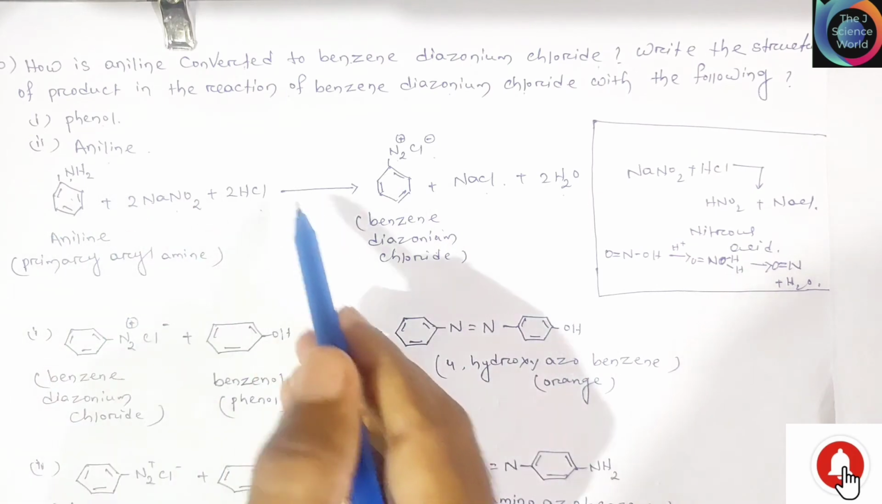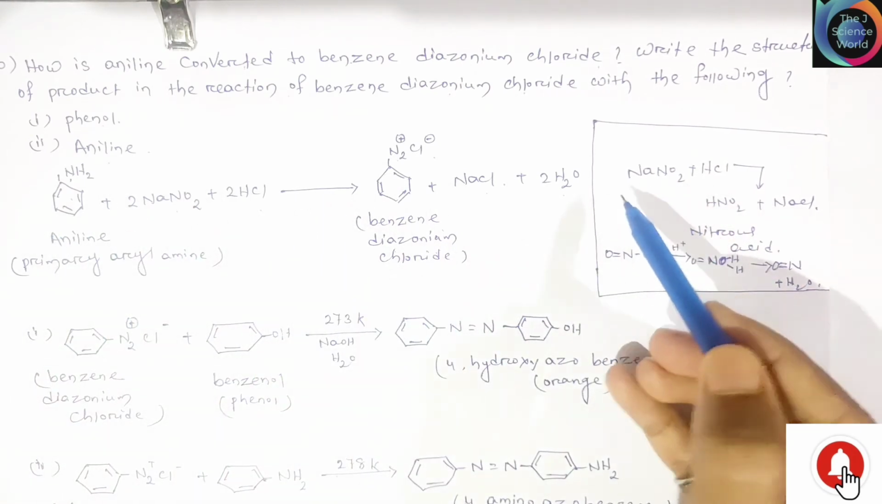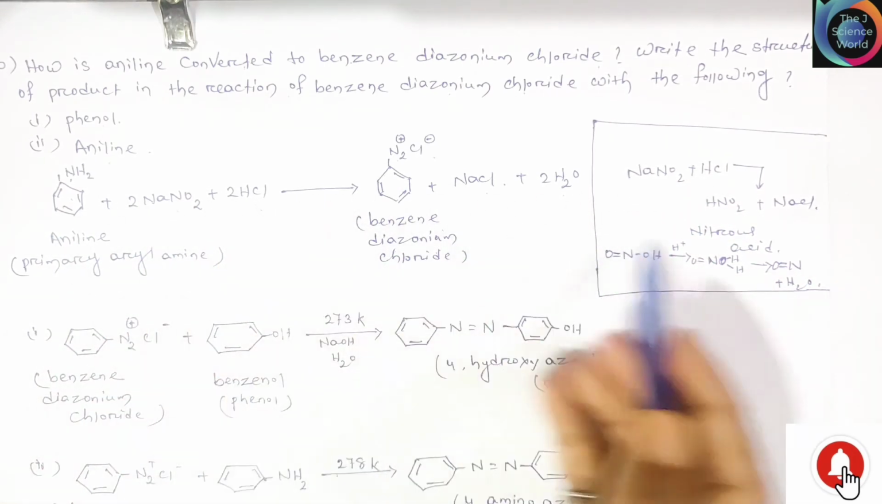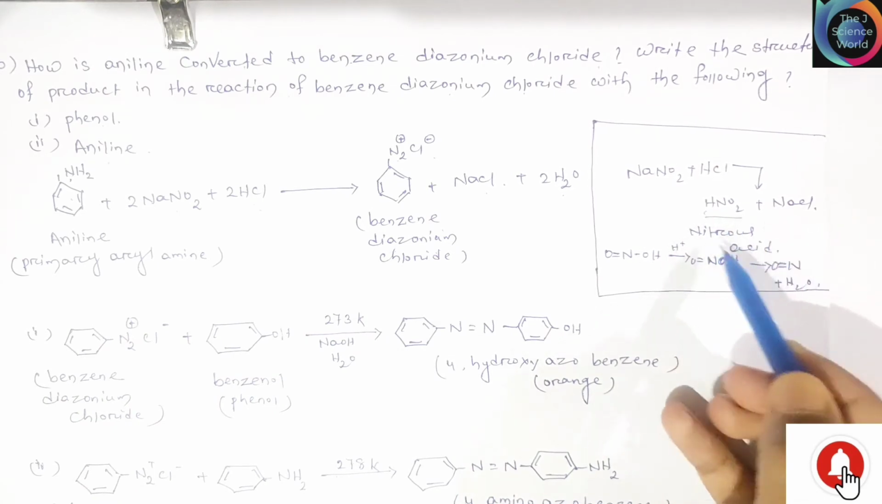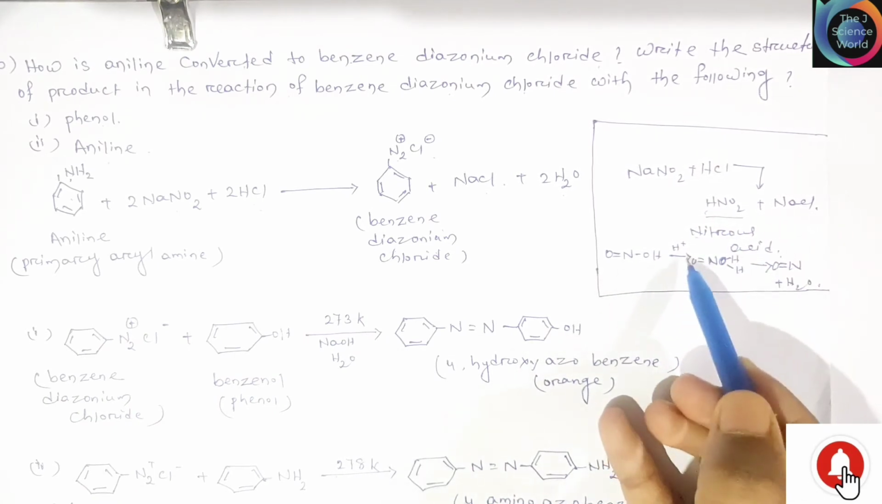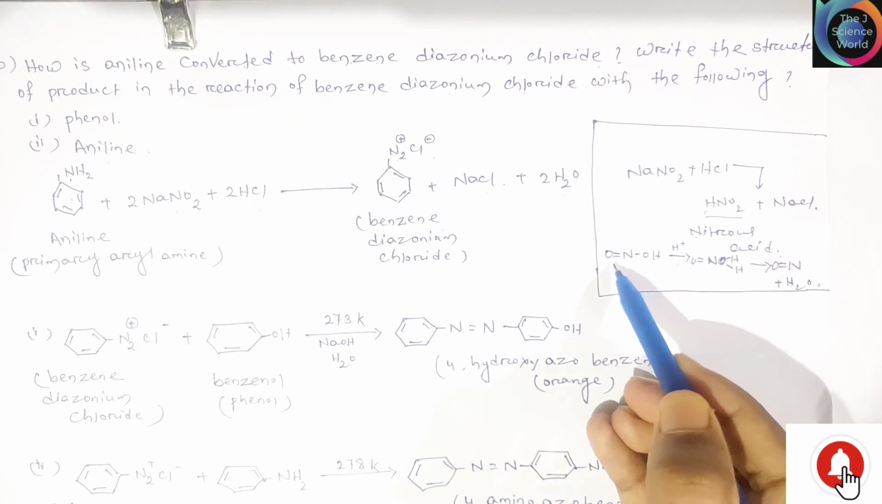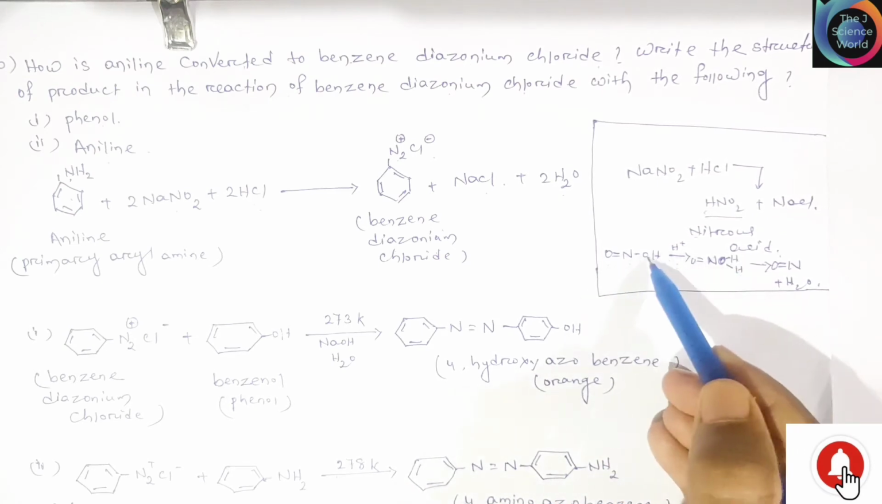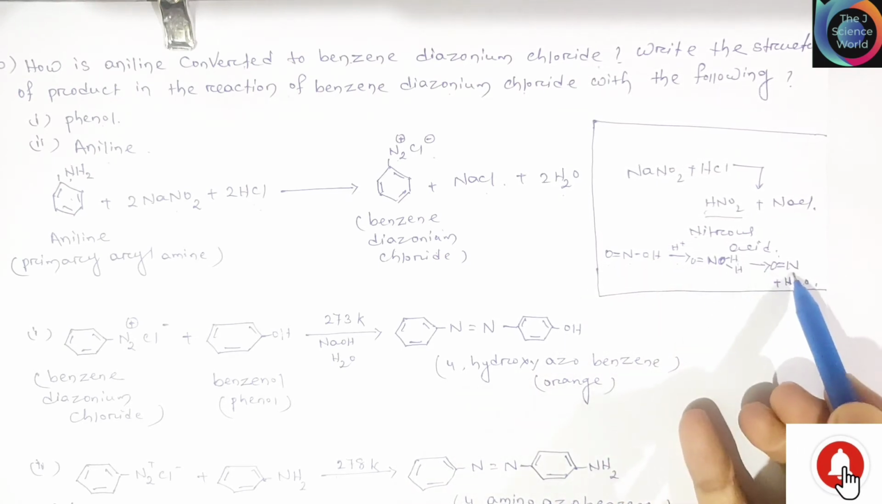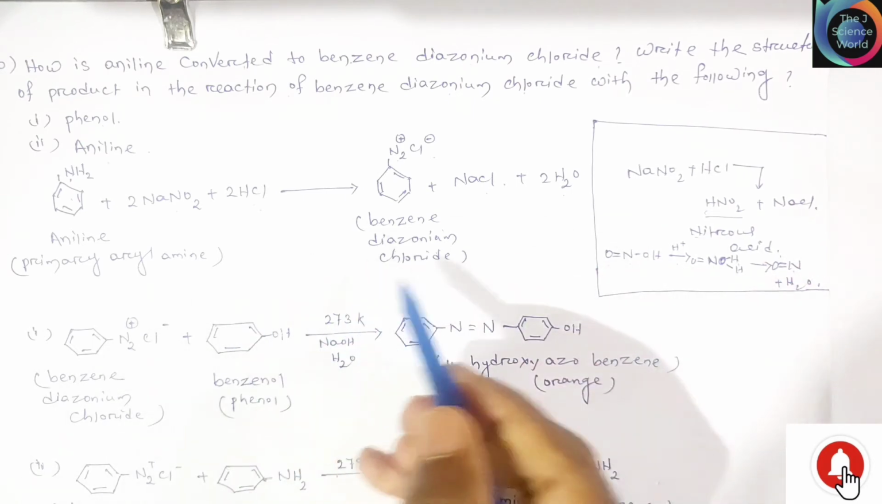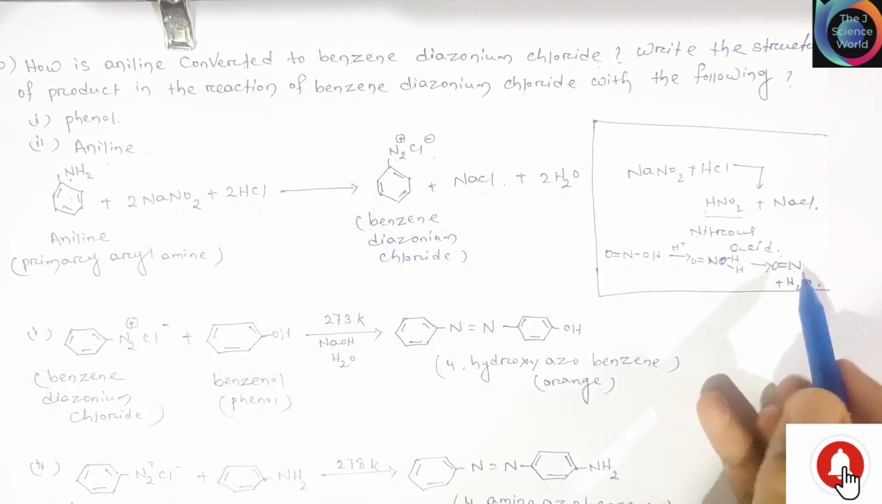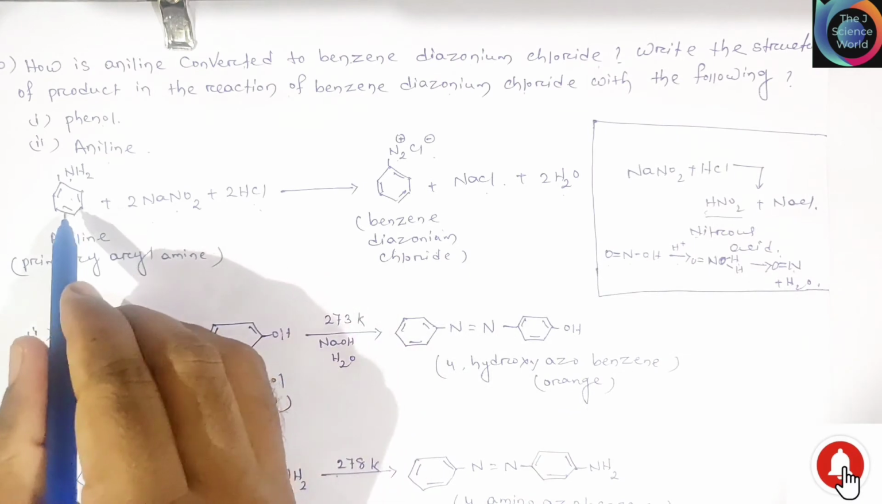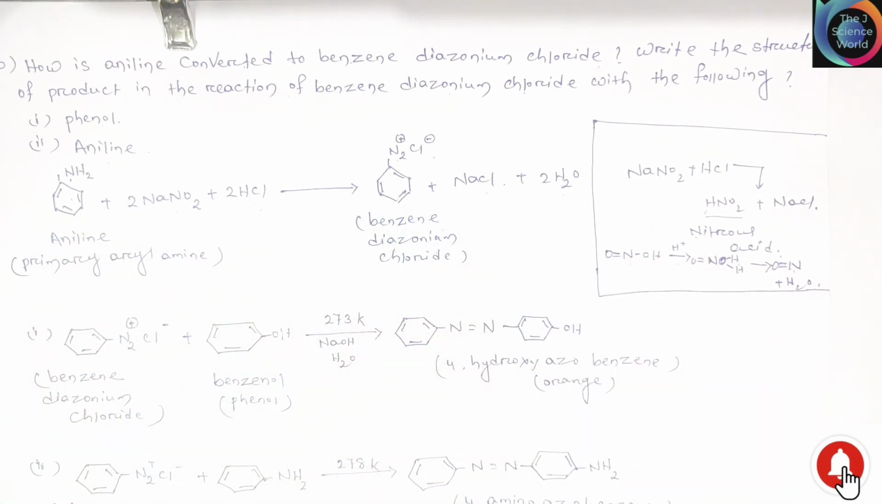Let's note its mechanism. So in place of NaNO2 and HCl, we use HNO2, this is our nitrous acid, and this is an acidic medium. So in this NO2 place, H is joined and N double bond O is formed. This N double bond O is joined to form benzene diazonium chloride.